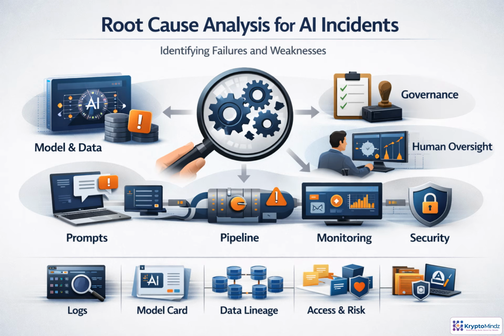The goal is to connect evidence to causes: logs, prompt traces, data lineage, evaluation results, access records, and deployment history. Separate the proximate cause from the deeper system weakness. Then fix both, so the same class of incident is less likely to recur.